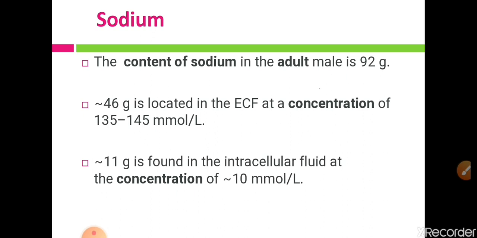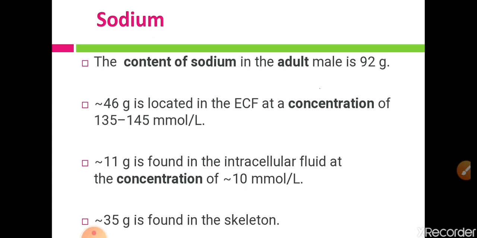For example, blood is the extracellular fluid. So 11 gram of sodium is present in the ICF at the concentration of approximately 10 millimole per liter. So sodium is present in more amount in the extracellular fluid, while less in the intracellular fluid.